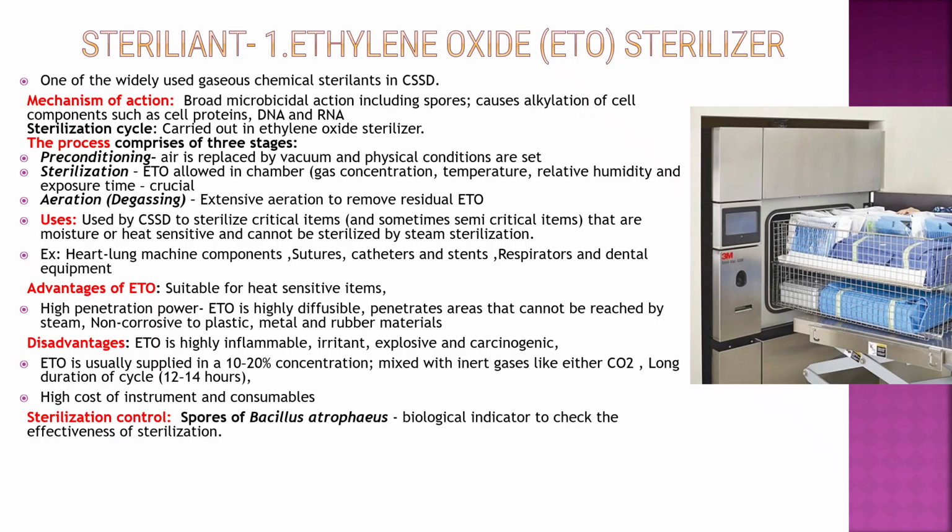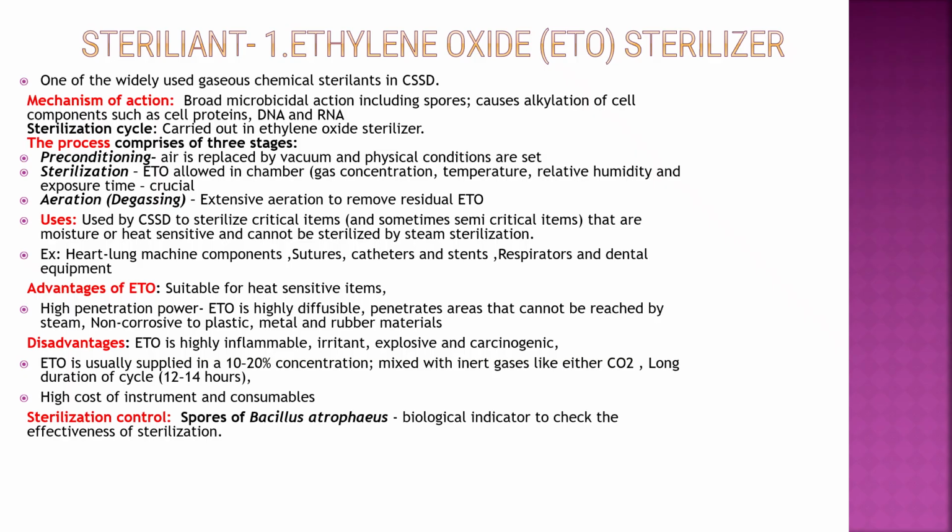It is used by the CSSD to sterilize critical items, and sometimes semi-critical items that are moisture or heat sensitive and cannot be sterilized by steam sterilization. Examples are heart-lung machine components, sutures, catheters, stents, respirators and dental equipment. Advantages: suitable for heat sensitive items. It has high penetration power, is highly diffusible, penetrates areas that cannot be reached by steam, and is non-corrosive to plastic, metal and rubber material. Disadvantages: highly inflammable, irritant, explosive and carcinogenic.